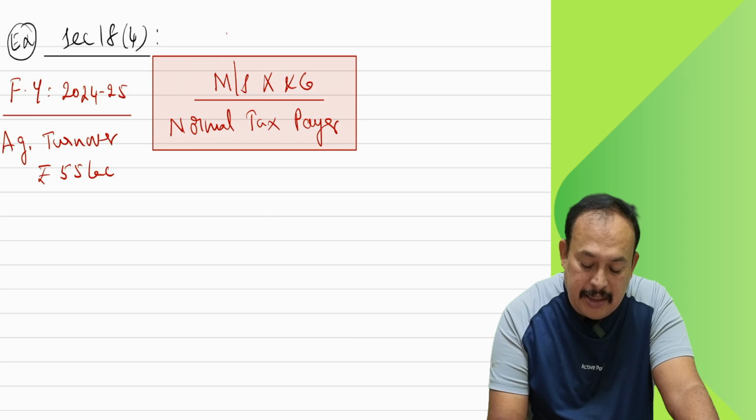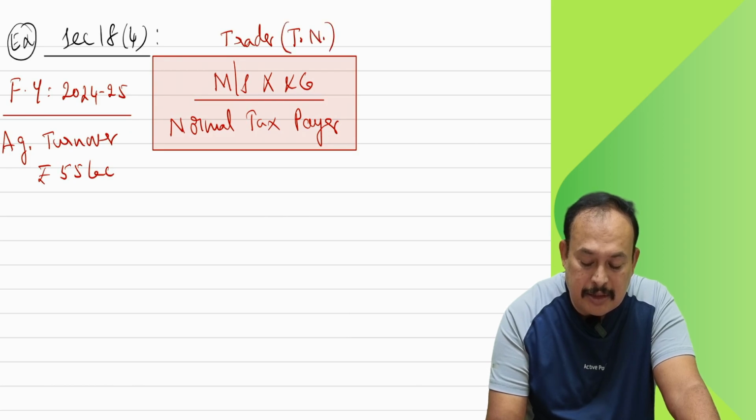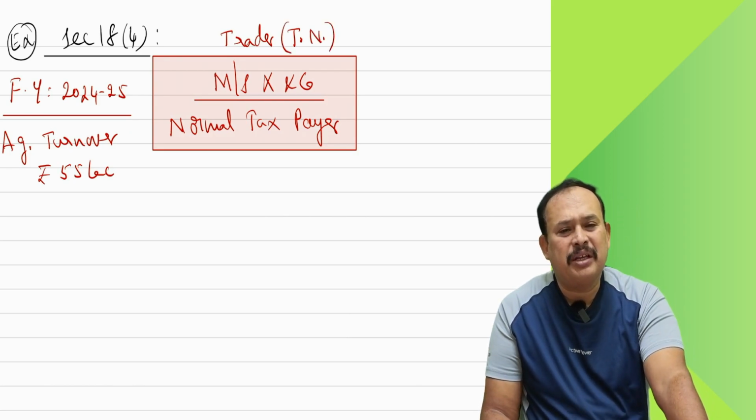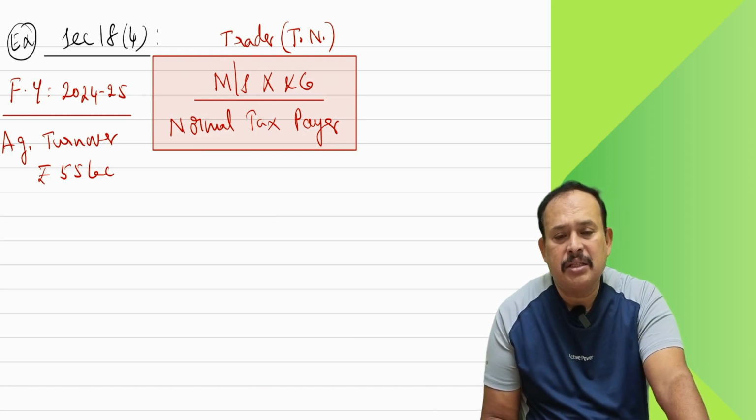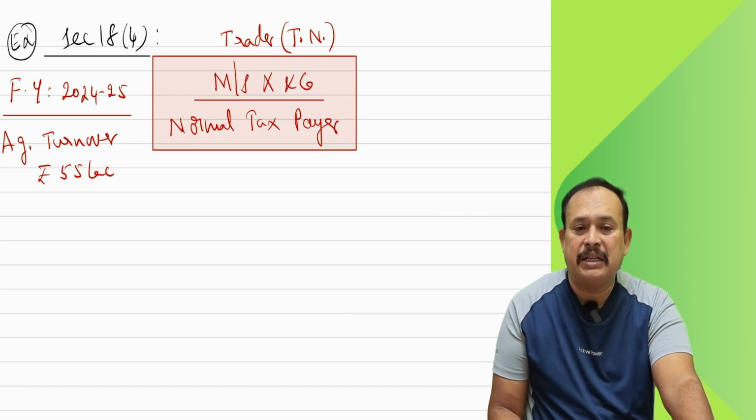He is basically a trader having a place of business in Tamil Nadu. Normal taxpayer. Aggregate turnover of the financial year 55 lakhs, not exceeding 1 crore 50 lakhs.